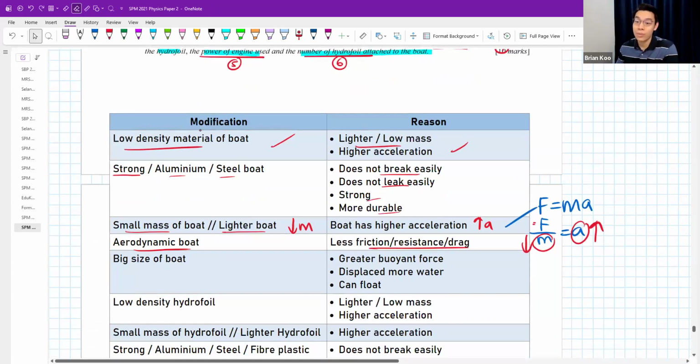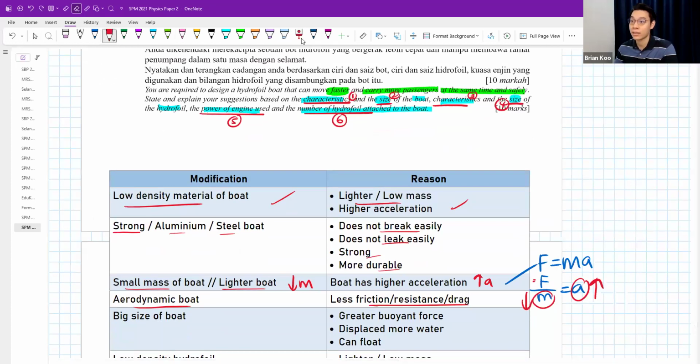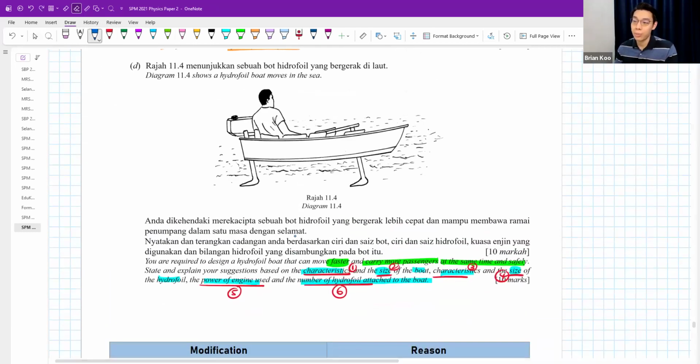Yeah, big size of boat. Now we talk about the size. Big size of boat, greater buoyant force. Displace more water, can float. Now guys, the boat is at first on the water surface. So a bigger size means, some people say can carry more passengers, but don't repeat this again. Bigger size means easier to float. Small boat, very easy to sink. Why? Because bigger boat, you can displace a lot of water. You can have a lot of buoyant force.